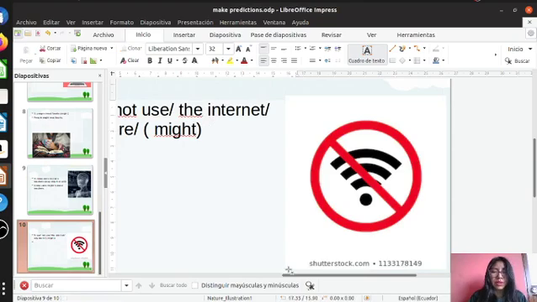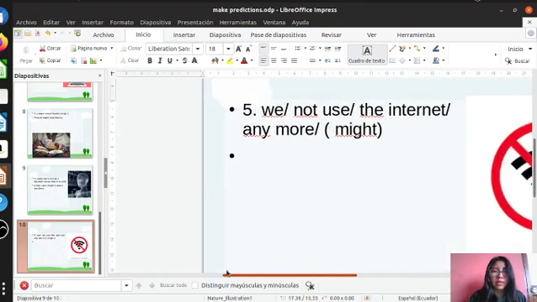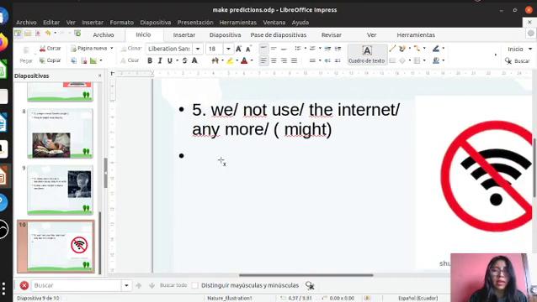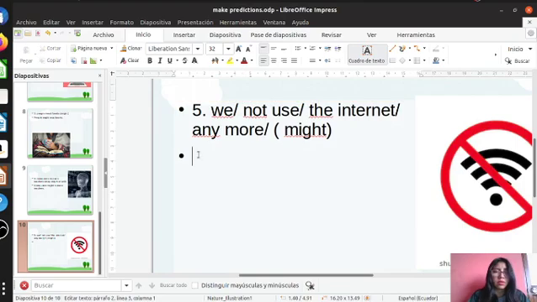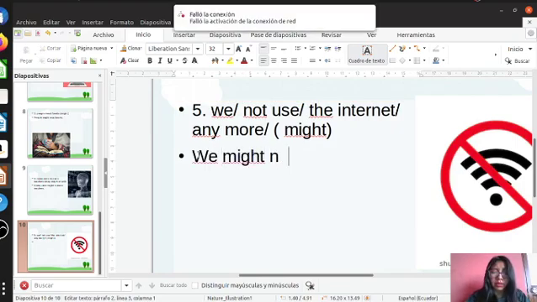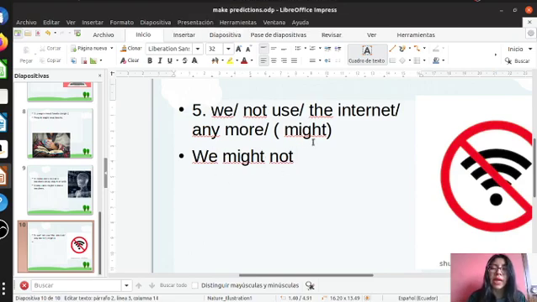And we are going to see the last example. In that case, that is negative. We not use the internet anymore. So, the negative form, might not, is the way in order to make might negative.